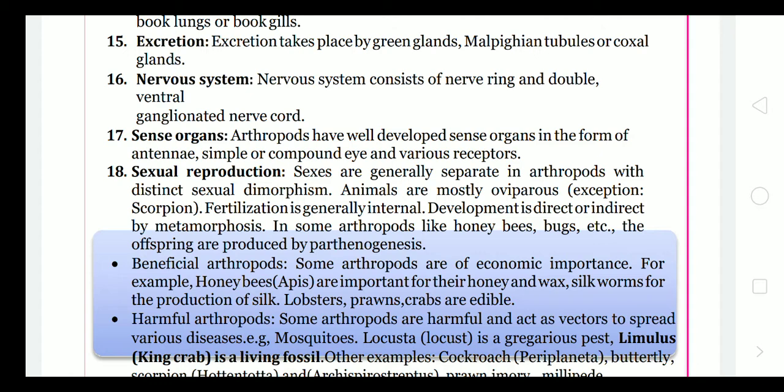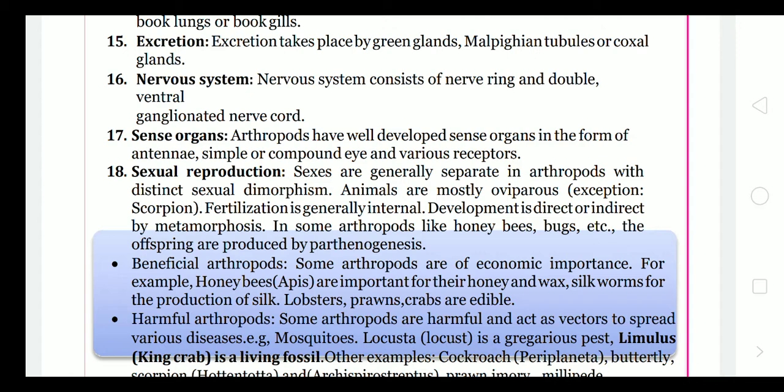Sexual reproduction. Sexes are generally separate in arthropods with distinct sexual dimorphism. Animals are mostly oviparous. Oviparous means they are egg laying, except scorpion, which does not lay eggs. Fertilization is generally internal. That means the male leaves its male gametes, the sperms, into the female's body. Development is direct or indirect. I have explained in our last lecture video how direct and indirect development work.